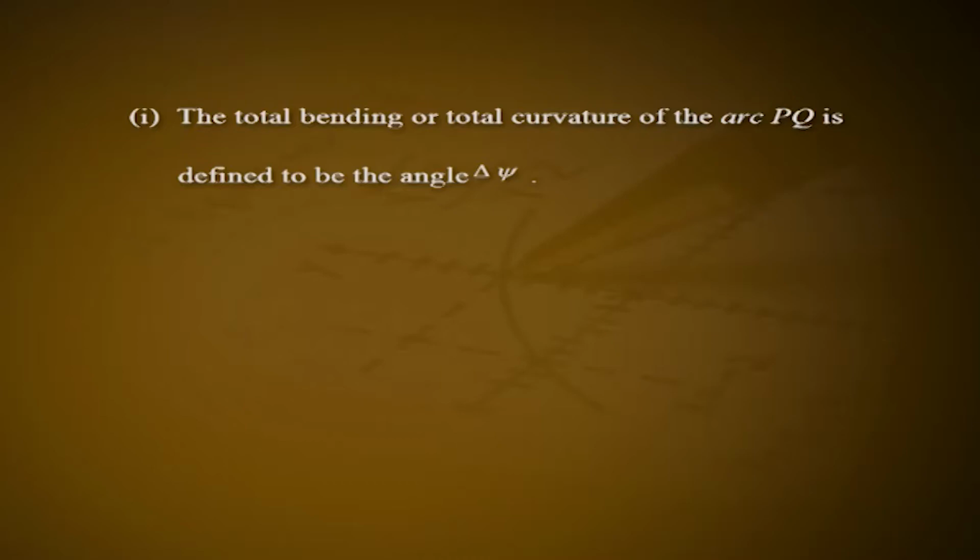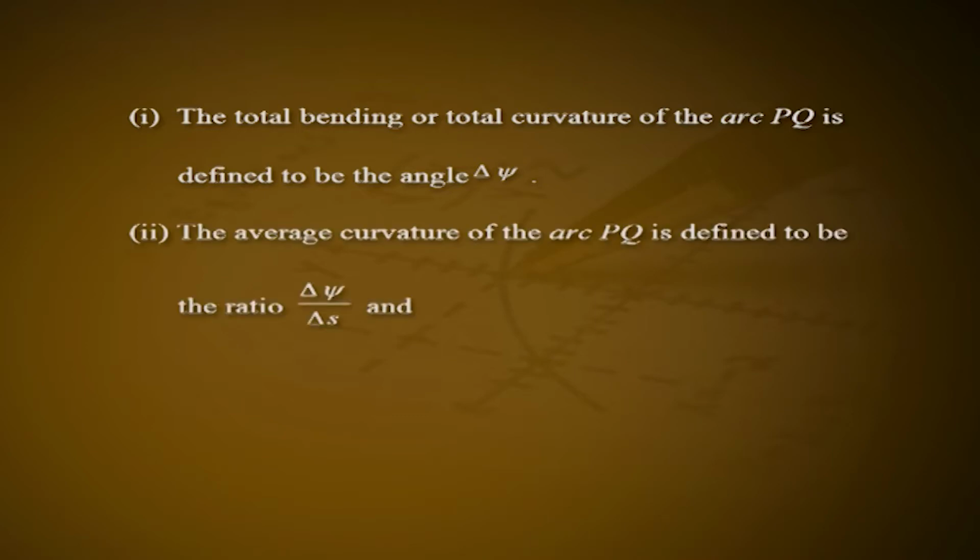According to our intuitive feeling, delta psi will be large or small as compared with delta s, depending on the degree of sharpness of the bend. This suggests the following definitions. First, the total bending or total curvature of the arc PQ is defined to be the angle delta psi.